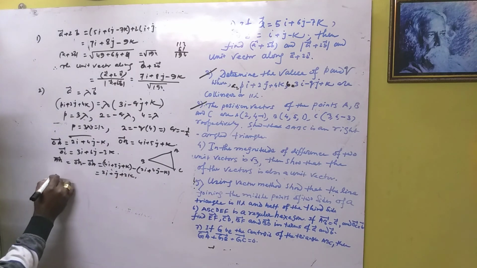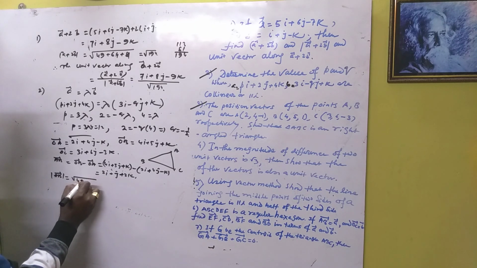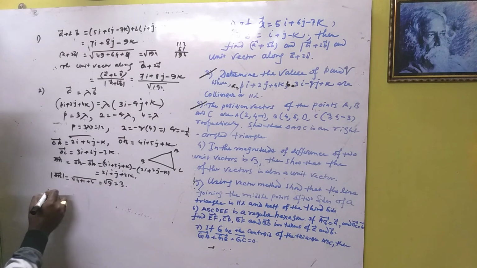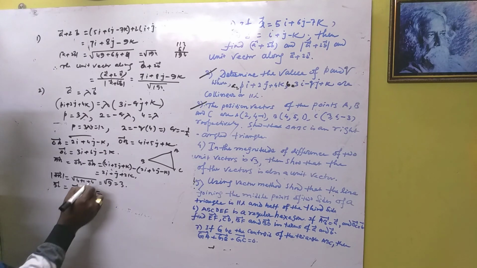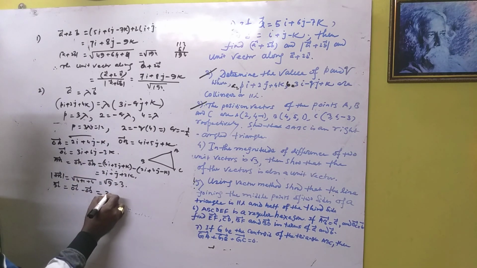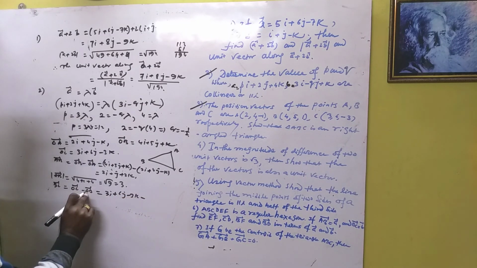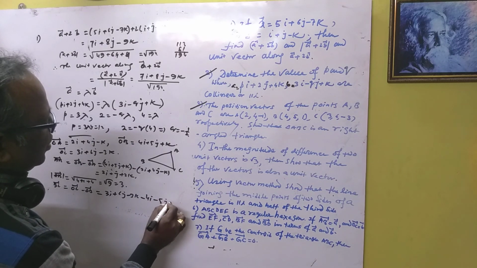Therefore the vector AB has mod root over 4 plus 1 plus 4, that is root over 9, so 3. And now BC, we write OC minus OB. So OC is 3i plus 4j minus 3k, and now OB here is 4i minus 5j minus k.